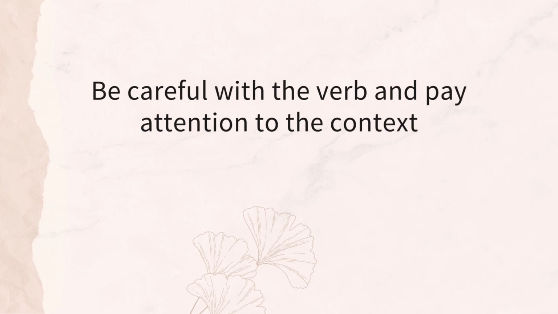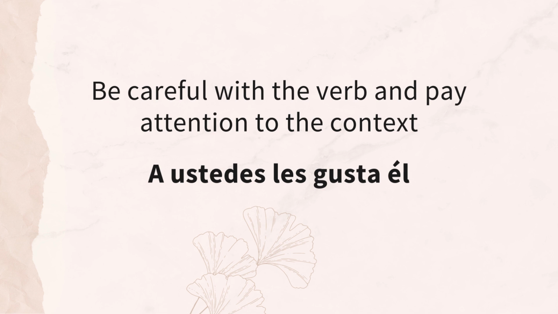And in some of these sentences, the meaning or the feel of it isn't romantic. For example, a ustedes les gusta él could be just like in English, you all like him, as a son-in-law, for example. But just be careful with the verb because most of the time it can mean romantically, especially if you're saying, tú me gustas. It usually means, I like you in a romantic way.